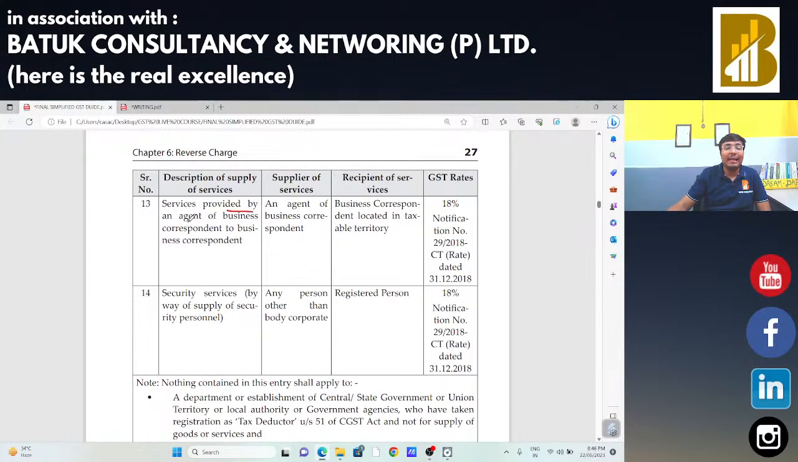सर्विसेज प्रोवाइडेड बाय एन एजेंट ऑफ द बिजनेस कॉरेस्पॉन्डेंट टू दैट बिजनेस कॉरेस्पॉन्डेंट। ऊपर था बिजनेस कॉरेस्पॉन्डेंट ने भी कोई एजेंट अपॉइंट किया हुआ है। If an agent is appointed by that business correspondent and if that agent is going to provide their services to that business correspondent, in that case business correspondent is liable to make the payment of taxes, that agent is not liable to make the payment of taxes.